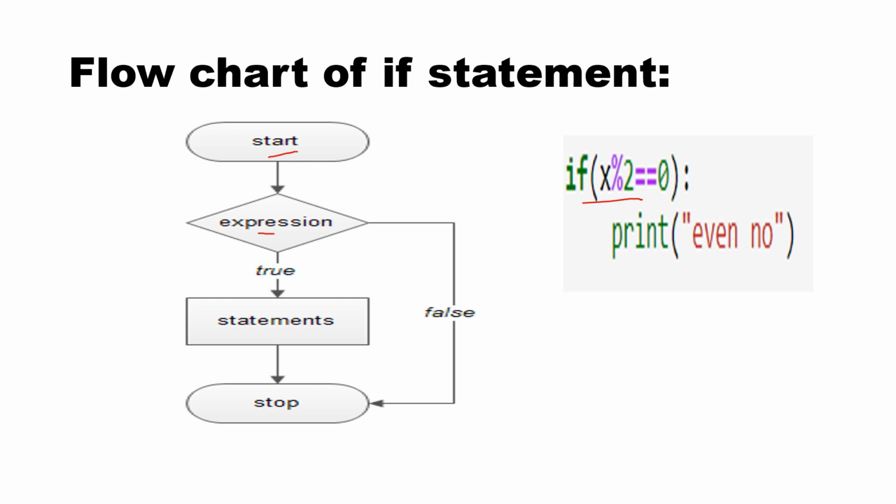If this condition is true, it will go inside the if block and execute the statements present inside the if block, and then it will stop. But what happens if this condition is false? Then we don't have any statements to be executed. It will just stop. It will not execute any statements because no statement is present here.